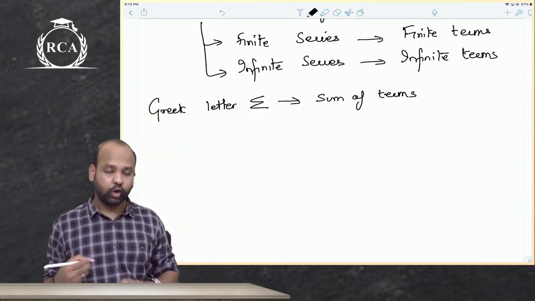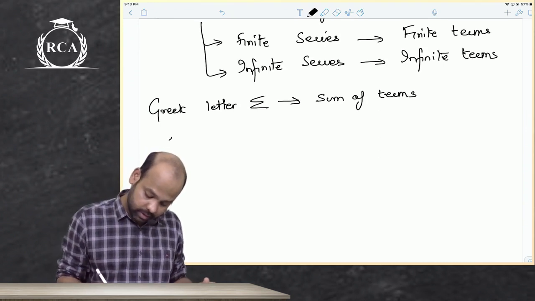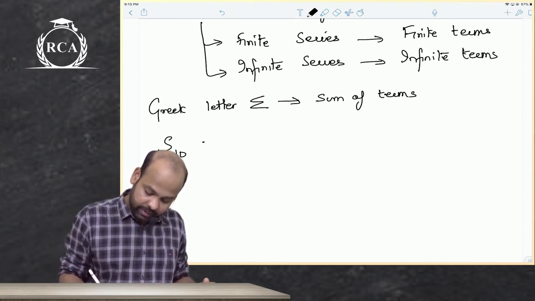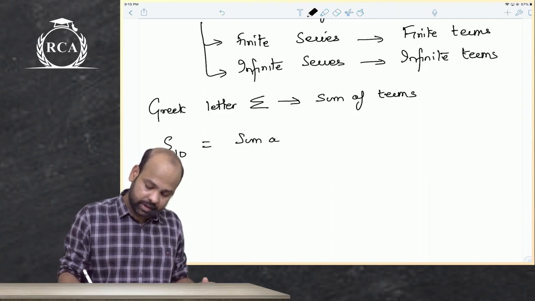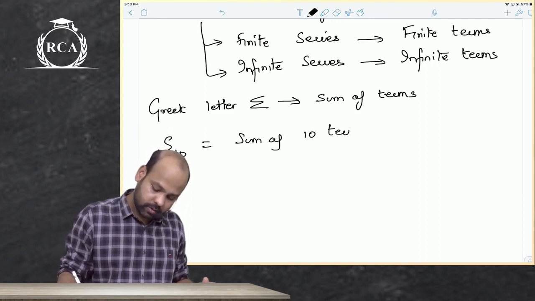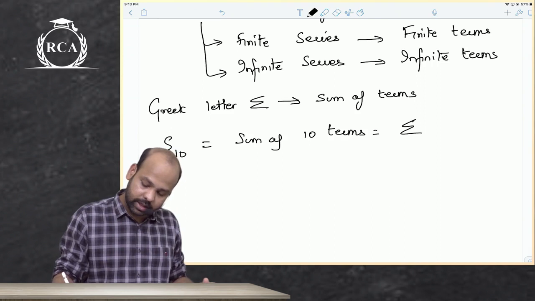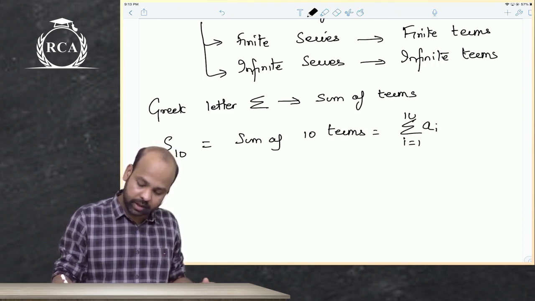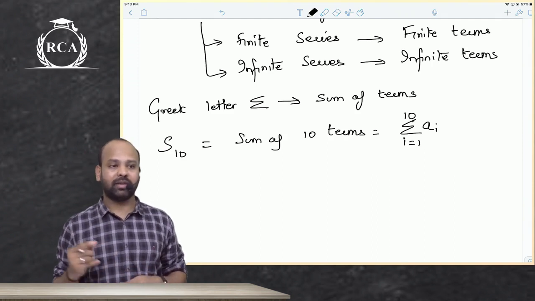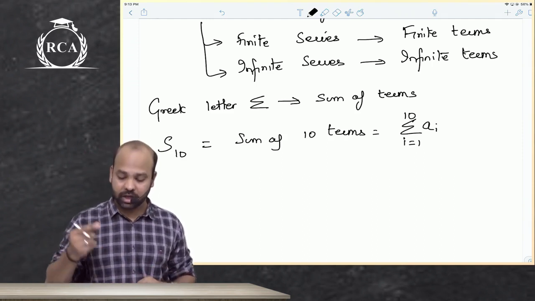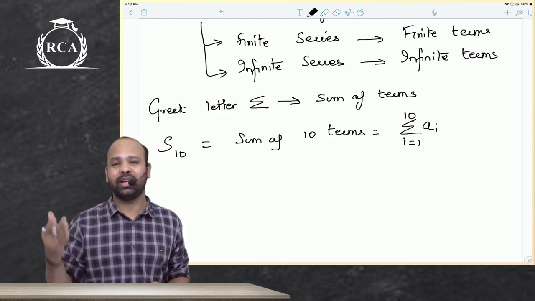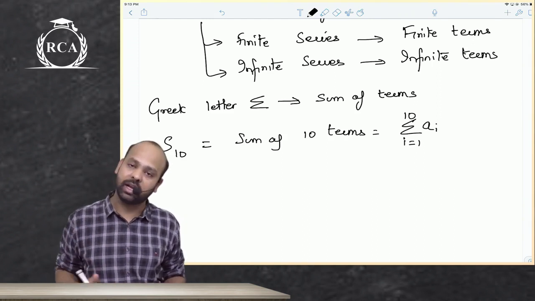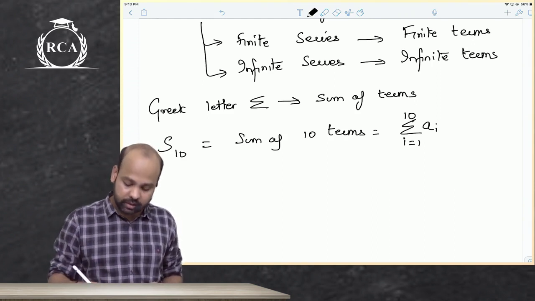So if I want to write, I can write this. When I write S10, it means sum of 10 terms. I can also write that as the summation of a_i, wherein I'm supposed to add i from 1 to 10. That is a1, a2, a3, a4, a5, a6, a7, a8, a9, a10.